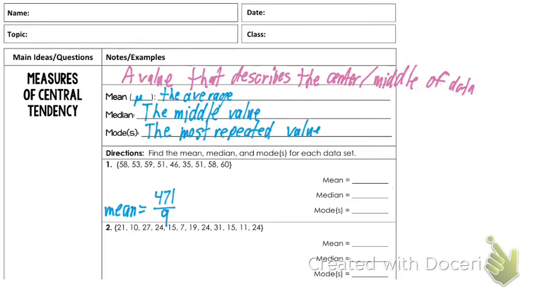So you take 471 and you divide by 9. Push divide by 9 in your calculator, and you end up getting 52.3 repeating. So we're going to put 52.3 with the repeating bar above it. That is our average here. That is our mean.